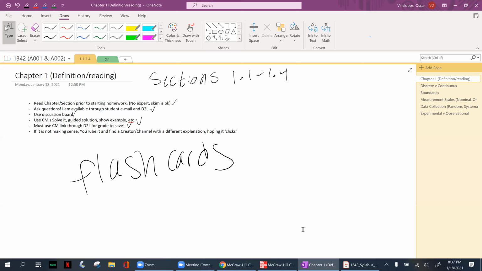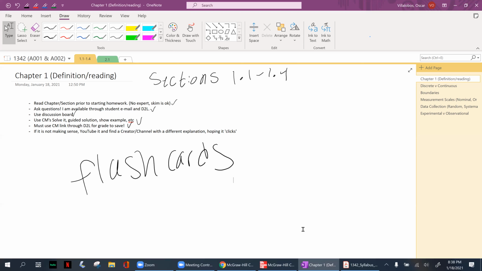Oh, and real quick, what to expect from the class? If you do the homework assignments, you'll be ready for the test reviews, and if you're ready for the test reviews, you'll be ready for the tests. So there is a strong emphasis on doing your homework by the due date. There are no extensions to the due date. If it's due by 11:59 and you submitted 2 minutes later, I'm sorry, it's late.